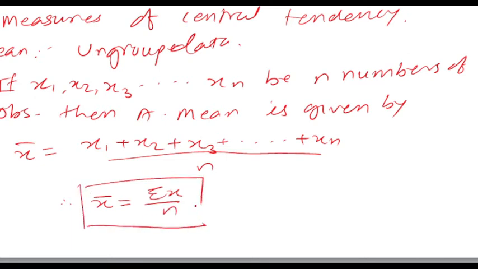What is meant by n? N is nothing but your number of observations. Pay attention here, student. If x1, x2, x3 up to xn be n number of observations, then arithmetic mean is given by x bar is equal to x1 plus x2 plus x3 plus up to xn divided by n. This is nothing but your arithmetic mean for ungrouped data.